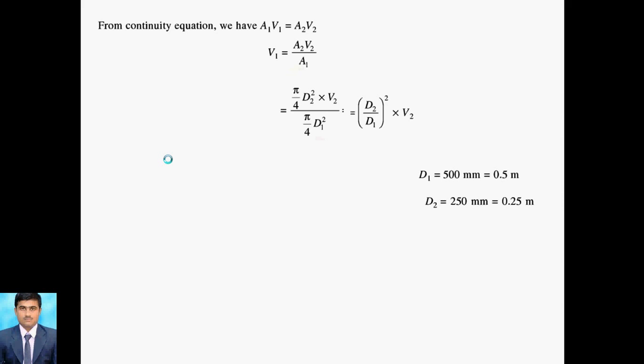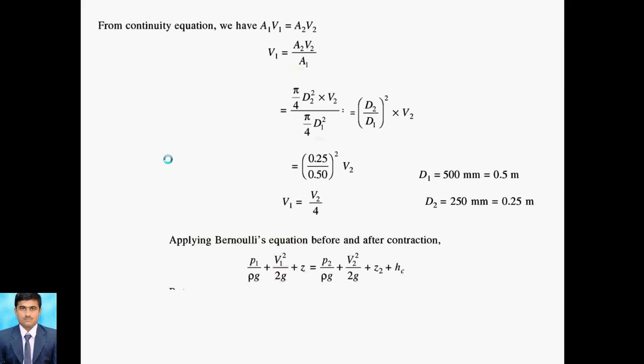Then we know that Q is equal to A1 V1 is equal to A2 V2, that means V1 is equal to A2 V2 upon A1. We put pi by 4 D2 square and pi by 4 D1 square. Pi by 4 cancels out, only D2 upon D1 bracket square into V2 remains. We put D1 equal to 500 mm, that is 0.5 meter, and D2 equal to 250 mm, that is 0.25 meter. Then we put 0.25 upon 0.5 bracket square into V2, that means V1 is equal to V2 by 4. So this is the value of V1.